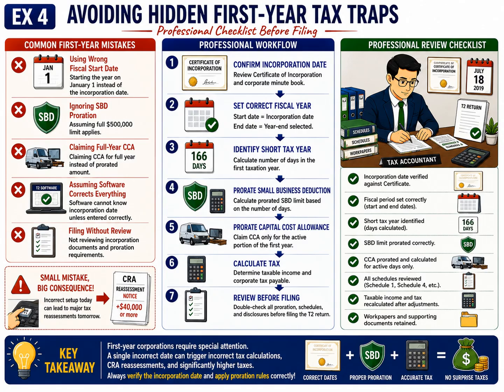While the technical rules we've discussed are important, avoiding costly mistakes depends on following a structured review process before the return is filed. Let's begin with the left side of the slide, which highlights the most common first-year filing mistakes. The first mistake is using the wrong fiscal start date. Many beginners automatically select January 1st as the beginning of the taxation year without checking the incorporation date.